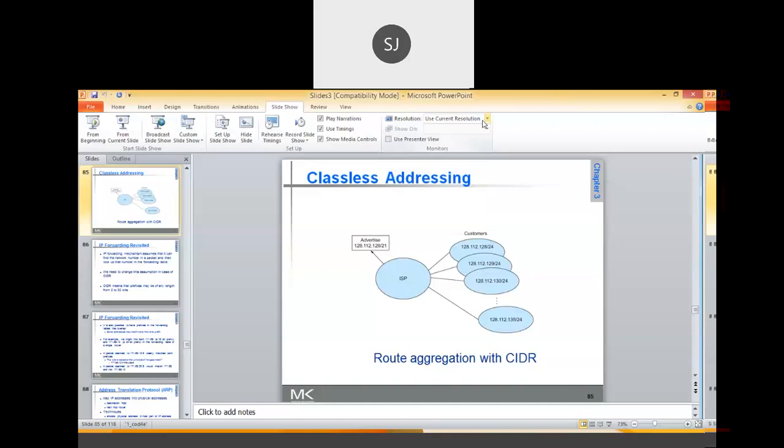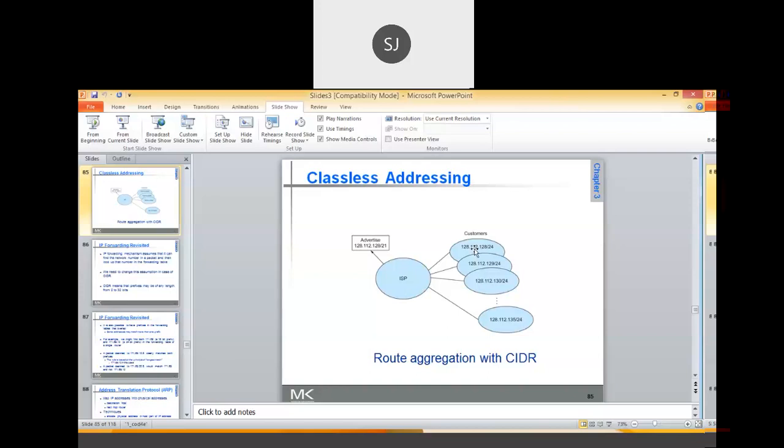First 5, no. 128, 129, first 5. Okay. So that means 128 is the same, 112 is also the same, and 5 bits in the third decimal number are the same. Starting from the sixth bit, there is a change. So the longest prefix is for how many bits? 8 bits of the first decimal number, 8 bits of the second decimal number, then 5 bits of the third decimal number. So it is totally 21.